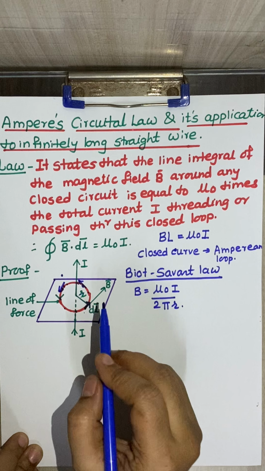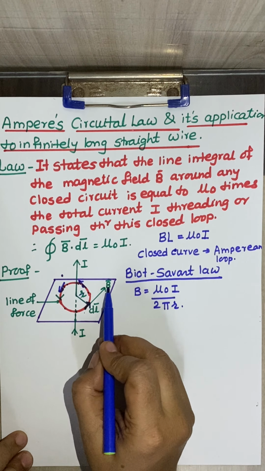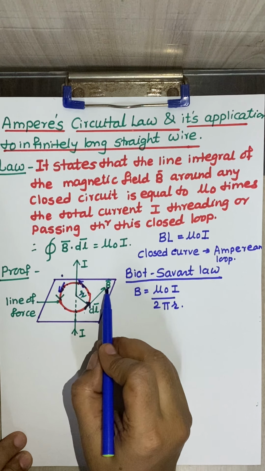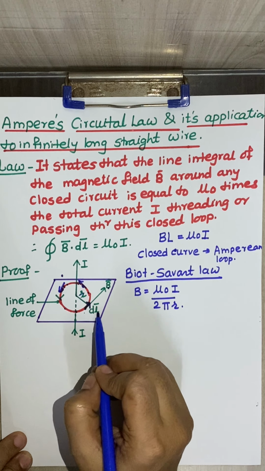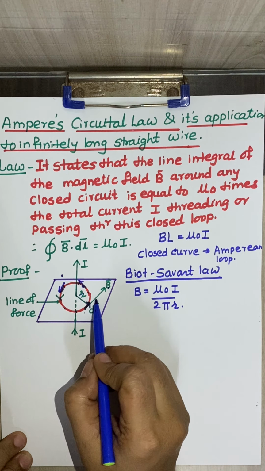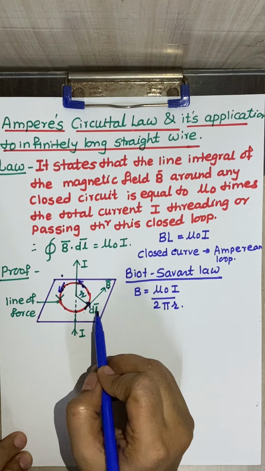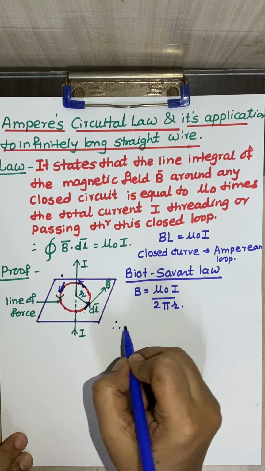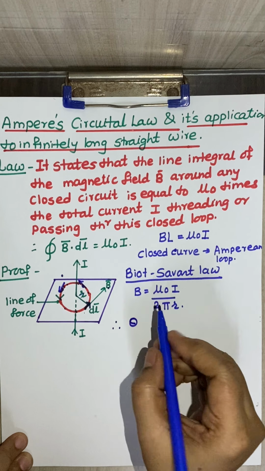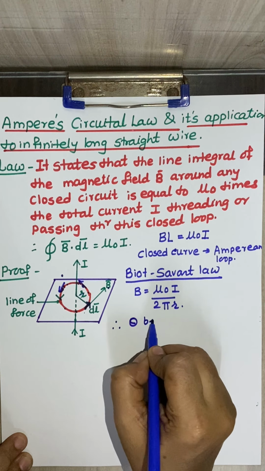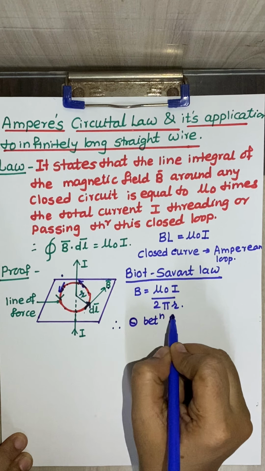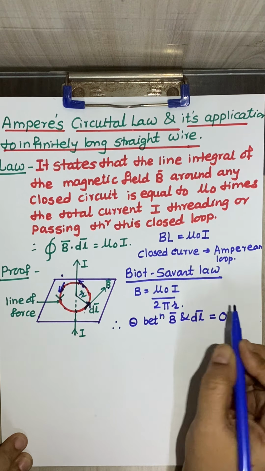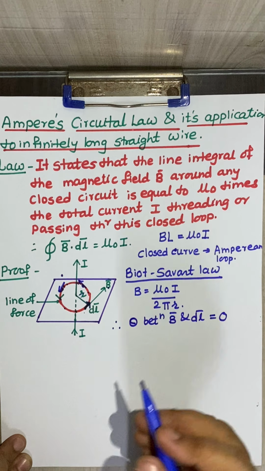That's what we can say: the magnetic field at this point is directed in this direction, and the length element dl is also in the same direction. So the angle between B and dl is 0. I will write down angle theta between vector B and length element dl is equal to 0, because at every place it is in the same direction.